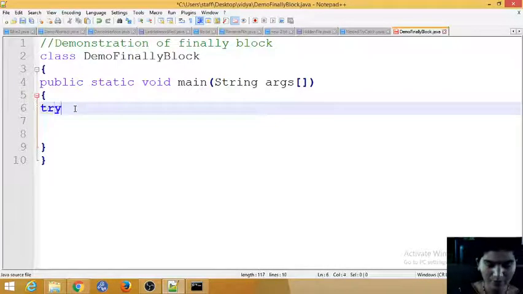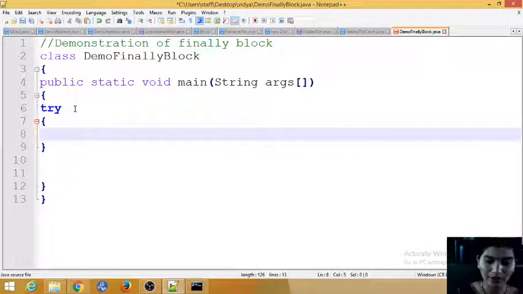Next I'm just using a try catch. The program I am writing: a number divided by 0 gives infinity, so you are going to get an exception, an arithmetic exception. For that I am handling it in a try. I am taking a number which is 21 divided by 0. It is surely going to throw the exception.